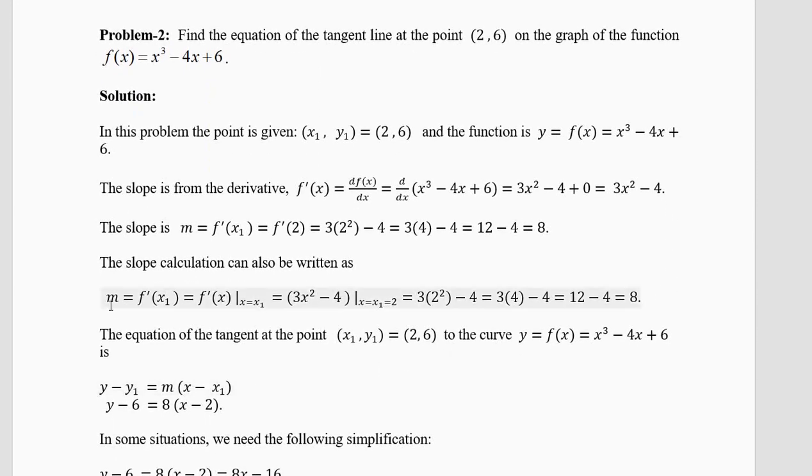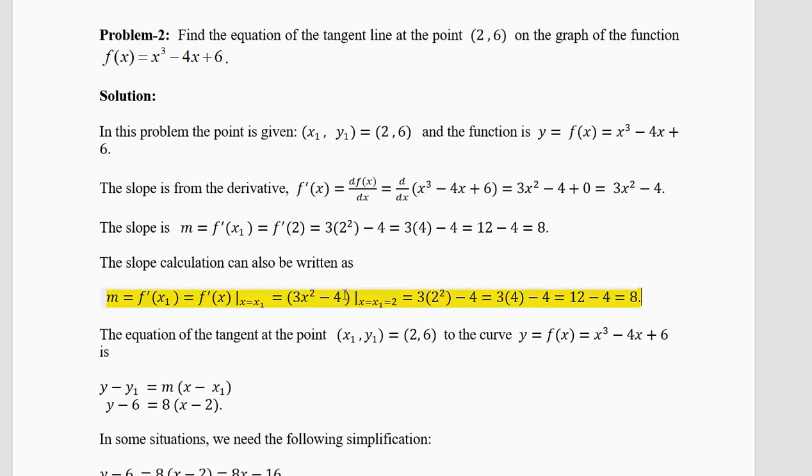Now you want to find the slope. The slope you can find by the other method or this method. I prefer this method. The slope is f prime x1, which is f prime x at x equal to x1 equal to 2. Put x equal to 2 here. So 3 into 2 square minus 4. 3 into 4 is 12. Minus 4, you write in each step. 12 minus 4 is 8. So 8 is the slope at the point (2, 6).